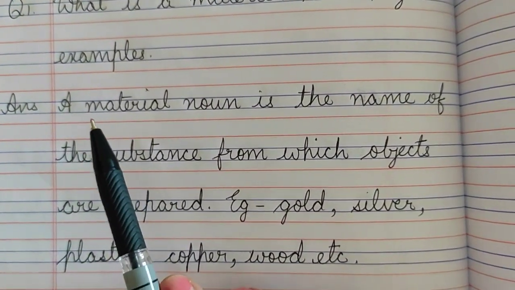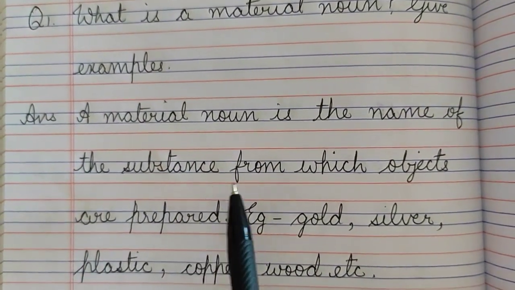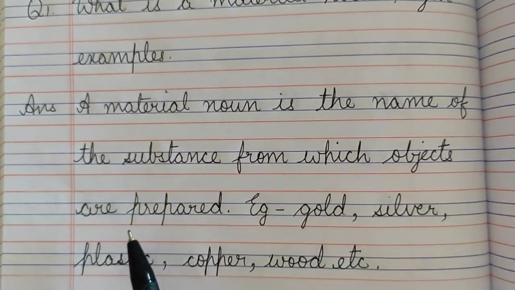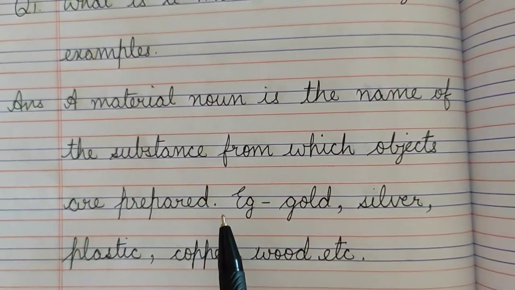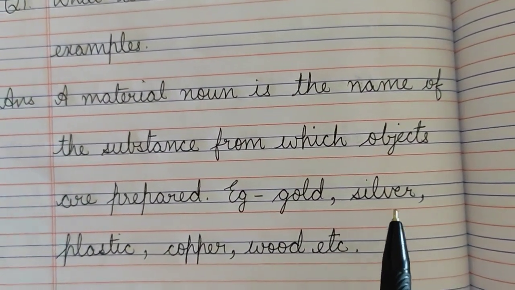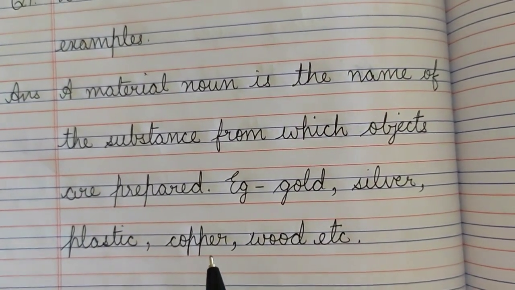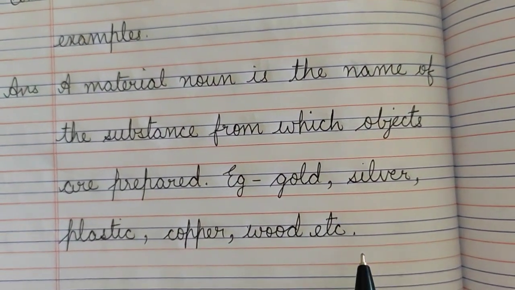I will repeat. A material noun is the name of the substance from which objects are prepared. Full stop. For example, gold, comma, silver, comma, plastic, comma, copper, comma, wood, etc. Full stop.